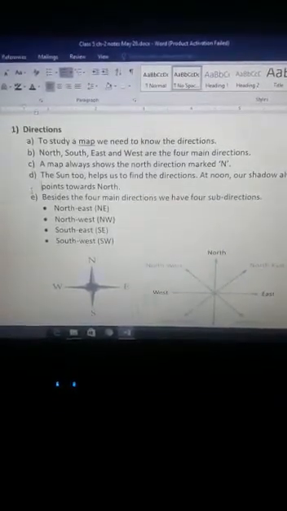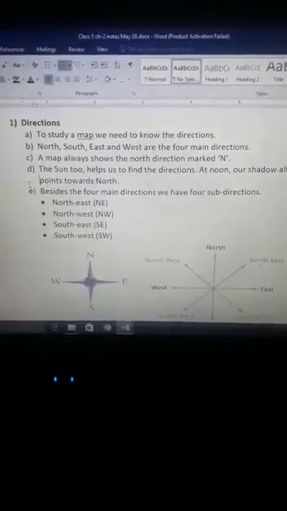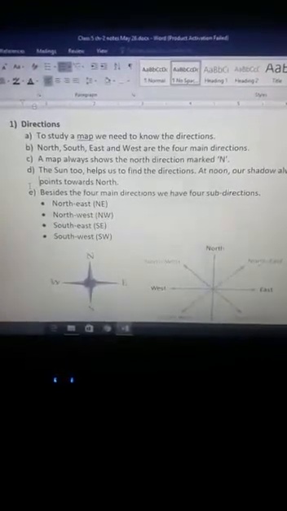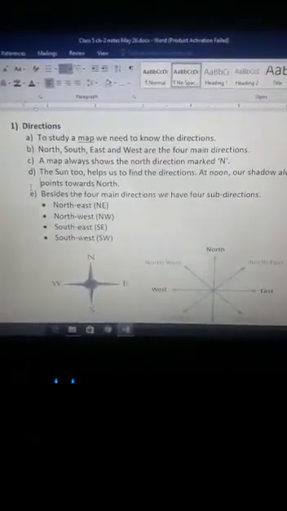Now, what are the languages of map and why are they important? Languages of map are important to be understood so that we can study the map in detail. We need to know the languages of map so that we can read the details or study the information which is given on the map.